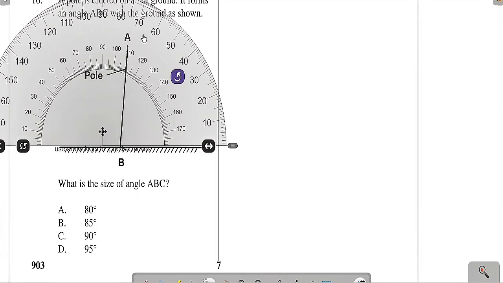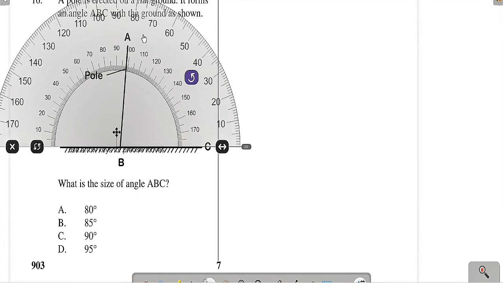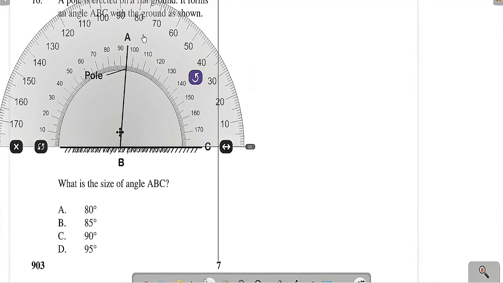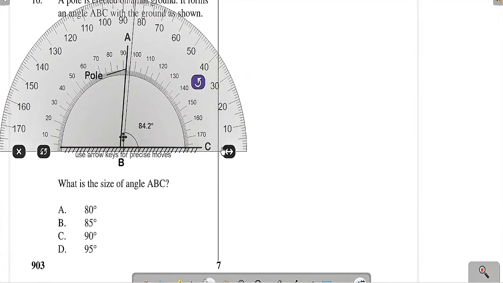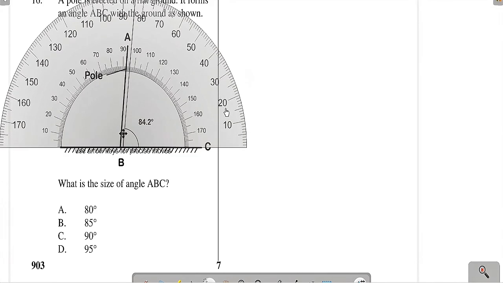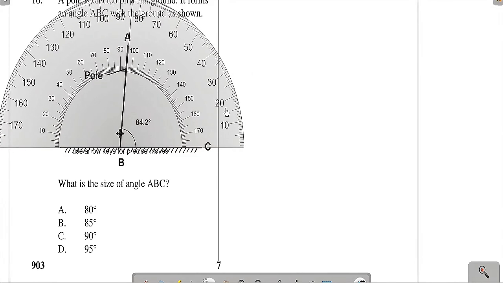Okay, I think here it is fine. If you look at it carefully, let's measure the angle from here and up. On the digital version we read it more precisely, but here you see around 85, about 84.8, so 85.